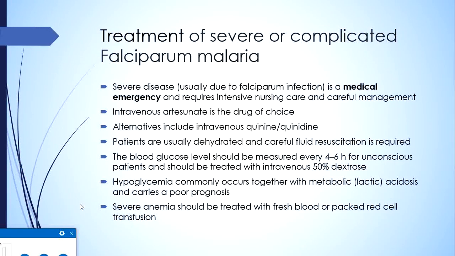Now we will briefly discuss treatment of severe or complicated malaria, which is usually due to falciparum, because this is a serious disease and does not only require antimalarial but certain other ancillary treatments are also required. Severe disease, which is usually due to falciparum infection, is a medical emergency and requires intensive nursing care and careful management. So, as I already told, intravenous artesunate is the drug of choice. Alternatives are intravenous quinine and quinidine.